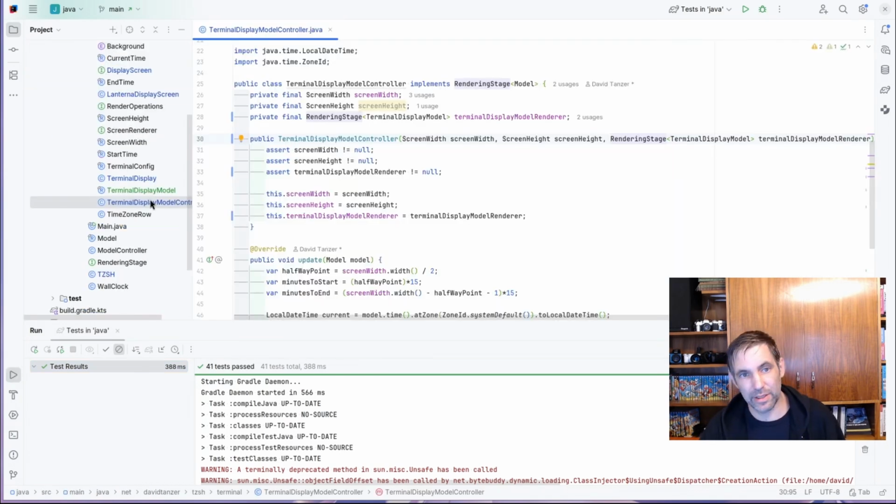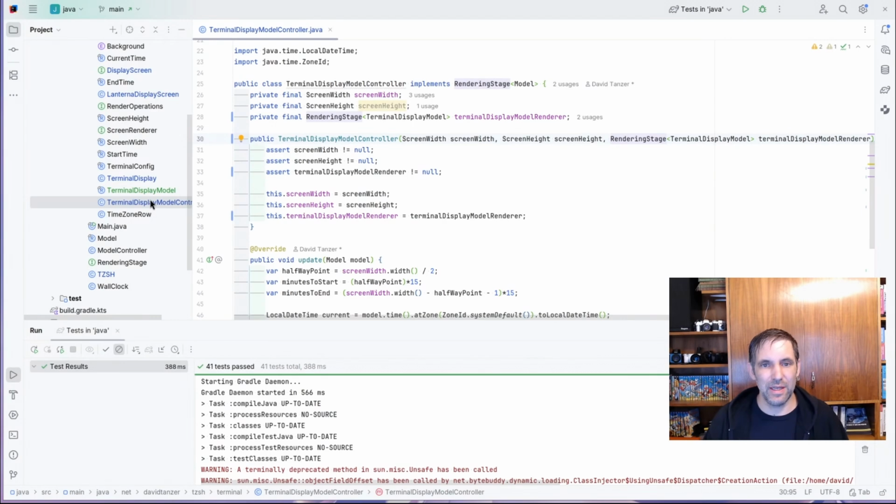For example, look at this class here. It's a terminal display model controller that creates a terminal display model. And those names don't really communicate intent very well, since terminal display model is a very abstract word and very generic, and I don't think that's the correct term here.